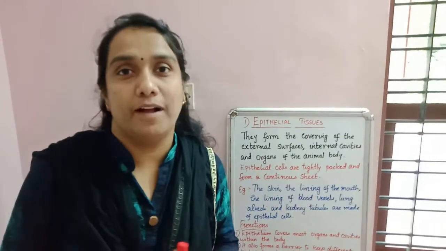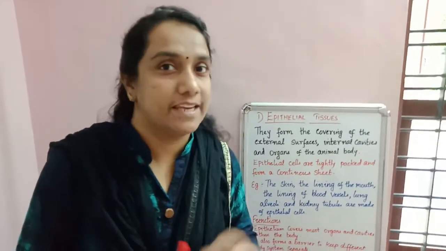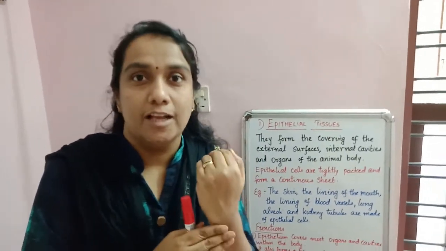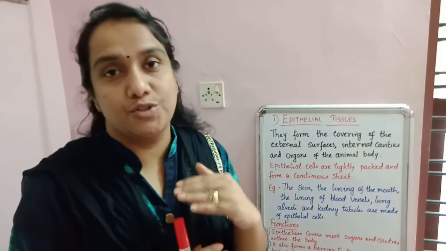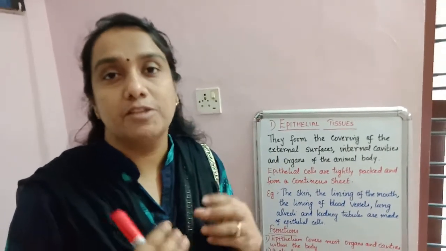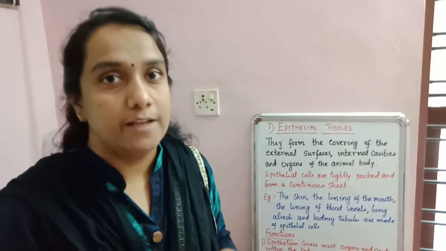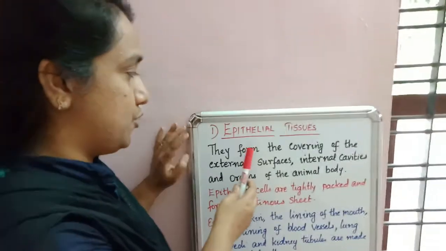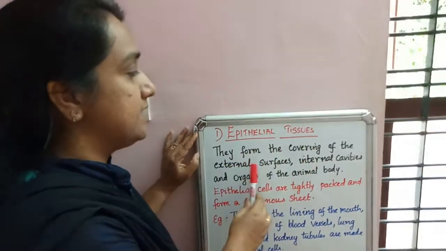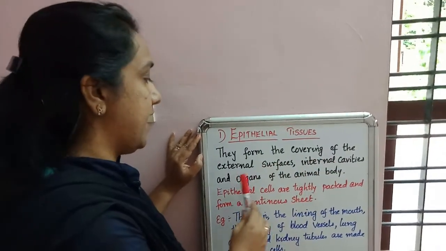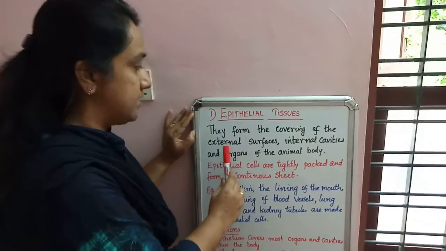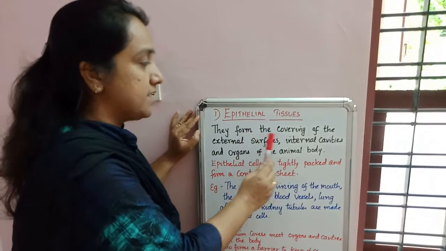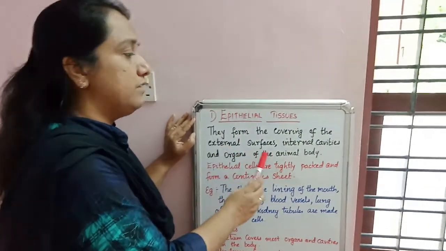Can you say which part is protecting your body? Skin, right? Our body is protected by a layer that is known as the skin. So first of all, we will learn about the tissue known as the epithelial tissue, which protects and covers our body. So let's see its characteristics. Epithelial tissues form the covering of the external surfaces, internal cavities and organs of the animal body.